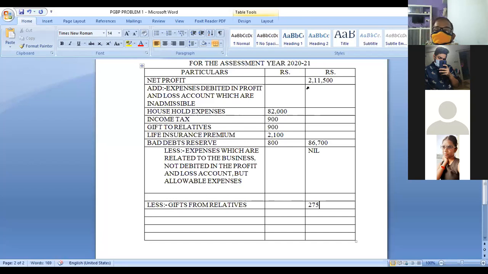Now to this value 2,11,500, add 86,700, and you will get 2,98,200.